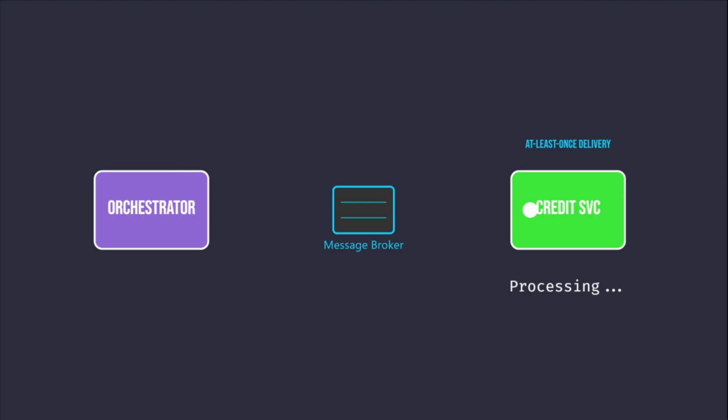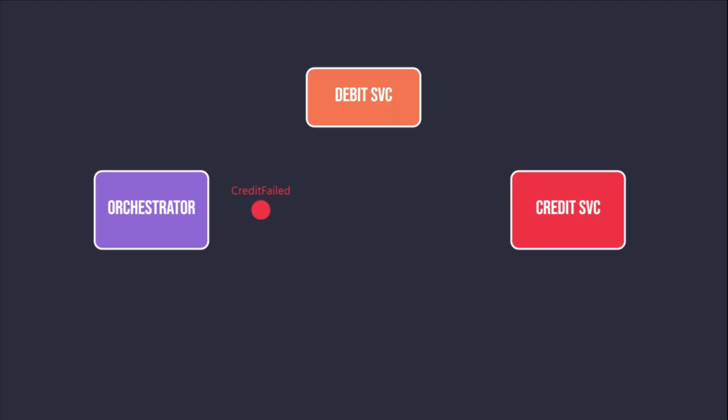Message delivery guarantees, specifically at least once delivery, necessitate idempotent processing on the credit service side to prevent duplicate credits. If the orchestrator receives a credit failed event, it transitions immediately to the compensation state.